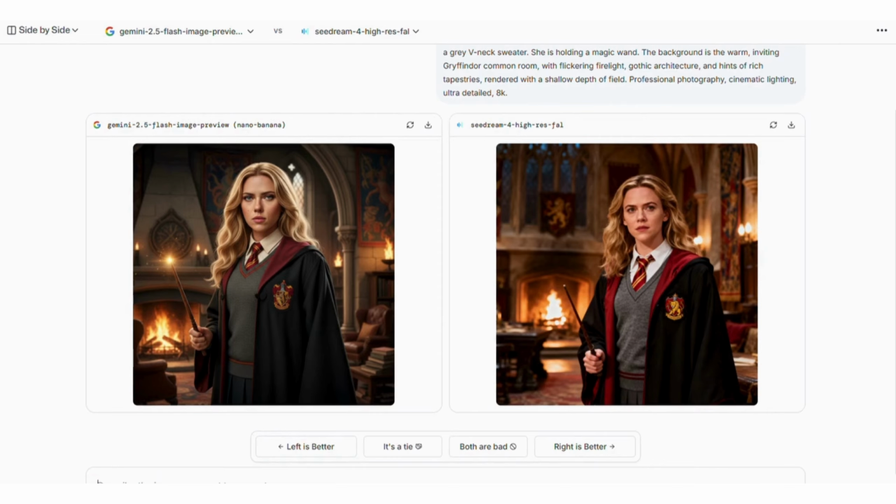Obviously Nano Banana has done a pretty great job at it. Seedream was just okay. Although Seedream's image is actually looking real, Nano Banana has captured all the details. And who the hell was saying that Seedream has killed Nano Banana? Like, just look at this. Look at this. It's actual Scarlett Johansson in Gryffindor's outfit.